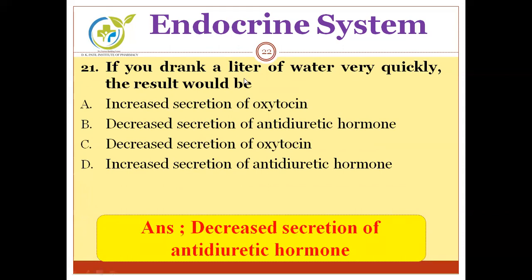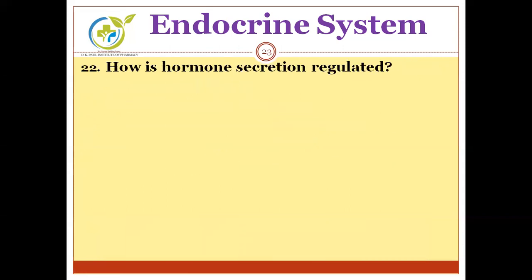See, if you drink a lot of water within a short period of time, concentration of water in blood will be more, and at that time antidiuretic hormone will be decreased to increase the volume of urine. The role of antidiuretic hormone is to decrease the volume of urine, but in this case you got a lot of water in your blood that needs to be excreted out of the body. So if you drink a liter of water very quickly, there will be decreased secretion of antidiuretic hormone. Going to the next question.